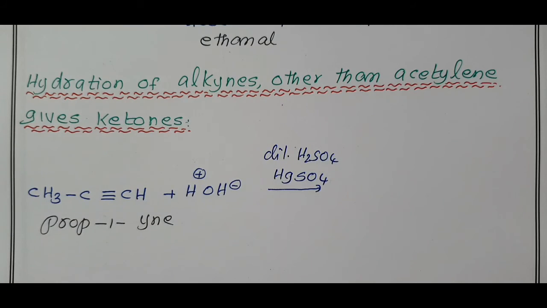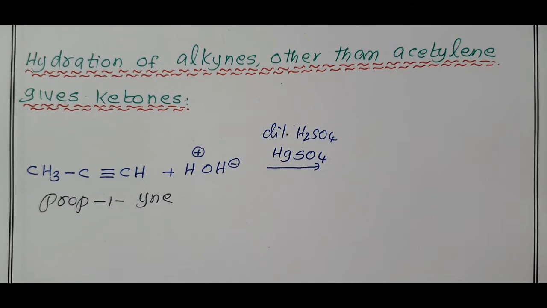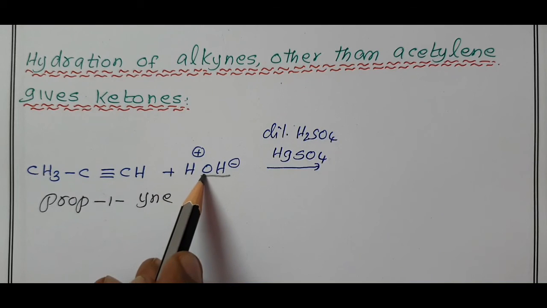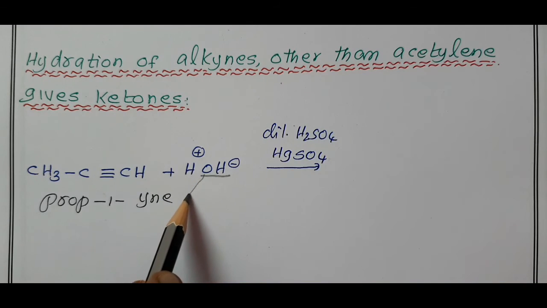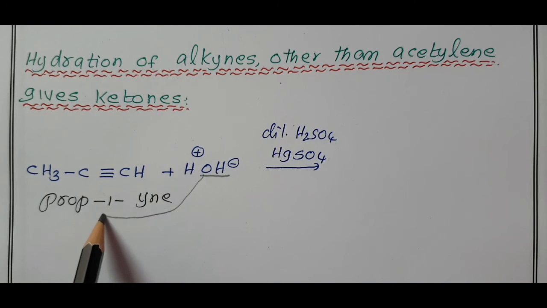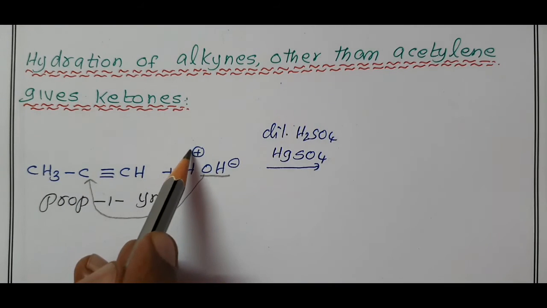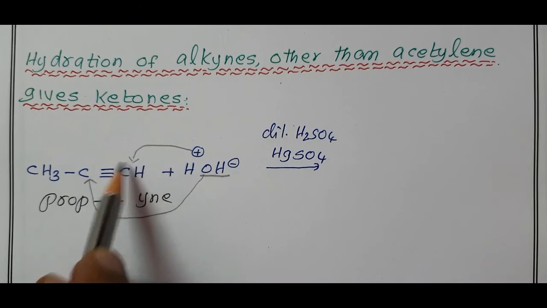An unsymmetrical alkyne follows Markovnikov's rule, we know. The negative part of the molecule is added to the triple bonded carbon atom which contains a lesser number of hydrogens or no hydrogen. H plus is automatically added to the next carbon atom.